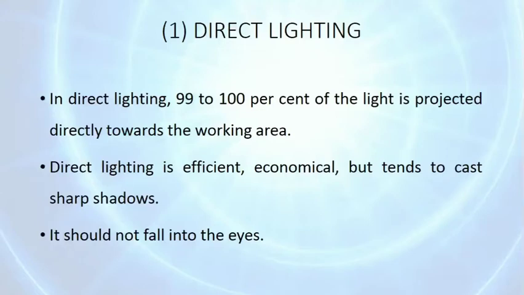In direct lighting, 99 to 100% of light is projected directly towards the working area. So direct lighting is efficient, economical, but it causes sharp shadows. And direct lighting should not fall directly into the eyes. The word itself suggests direct. There is a direct exposure of light.